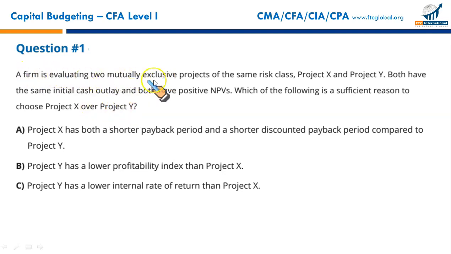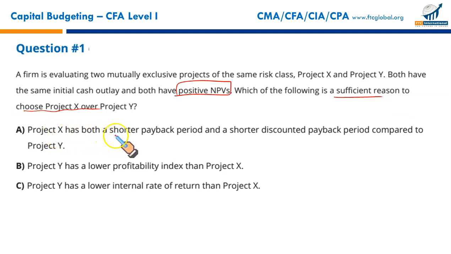So a firm is evaluating two mutually exclusive projects of the same risk class, Project X and Project Y. Both have the same initial cash outlay, initial investment is the same for both, and both have positive net present values. Which of the following is a sufficient reason to choose Project X over Project Y? Now the question says that both have positive NPVs, but it doesn't mean that NPVs are equal. Which NPV is higher, which is lower, not given. So which of the following is sufficient reason to choose Project X over Project Y?